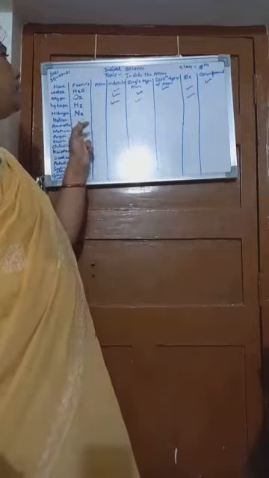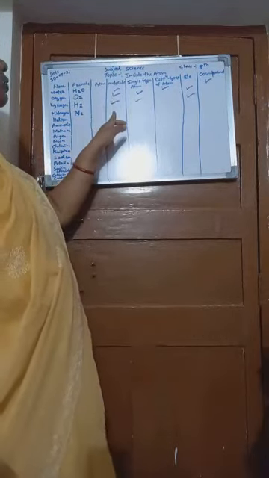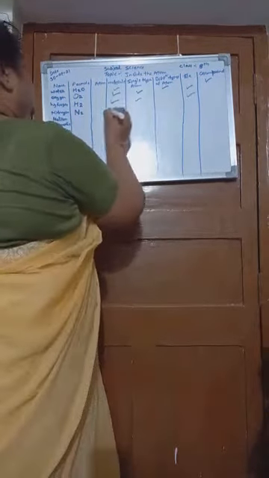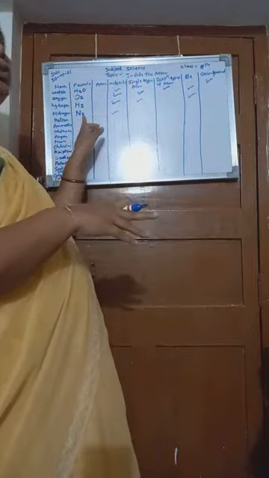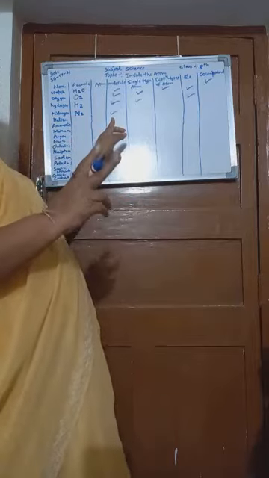What is the formula of nitrogen? N2. We have to check whether it is atom or molecule. It is a molecule because there are two N. Therefore, it is a molecule. If it consists of only one N, then it may be an atom. But the formula is N2, so there are two atoms in a molecule.